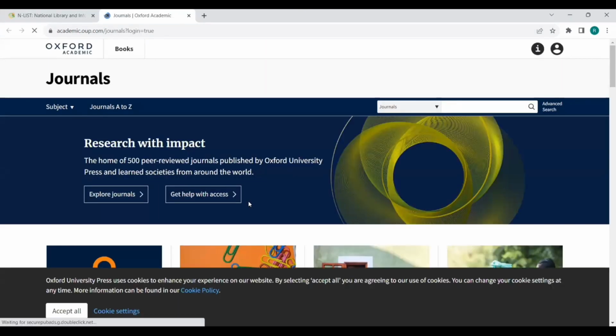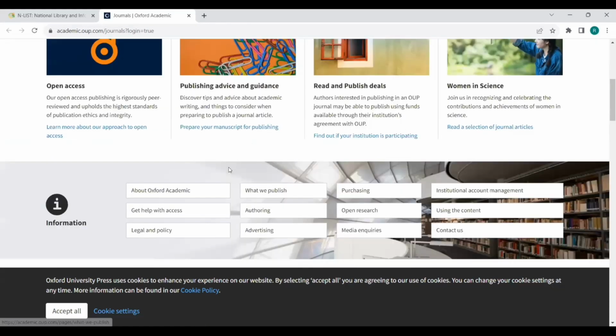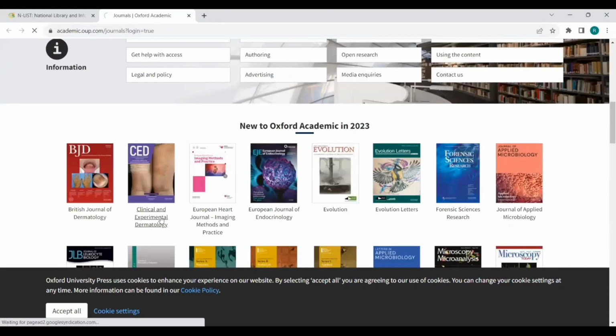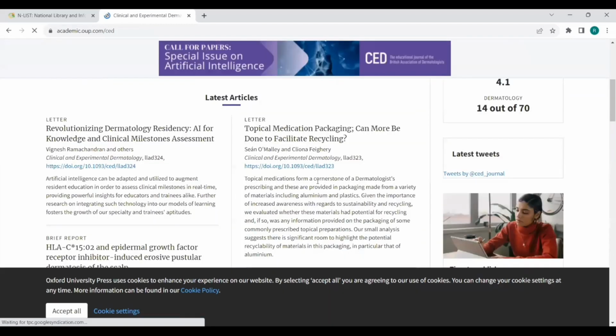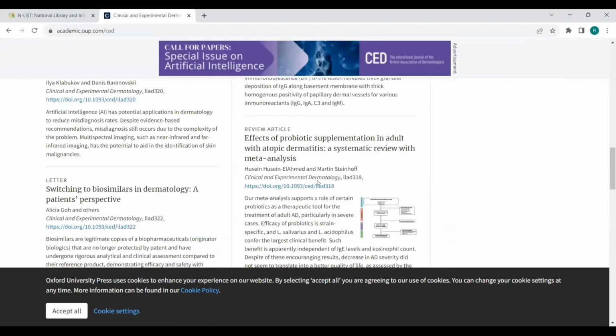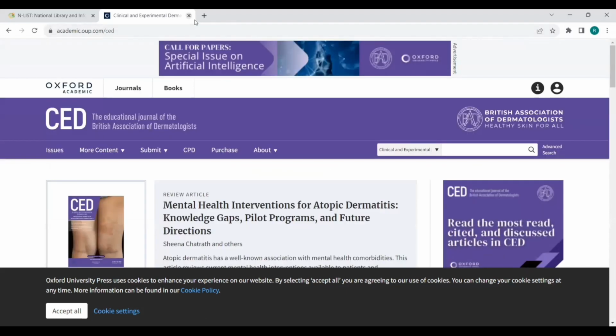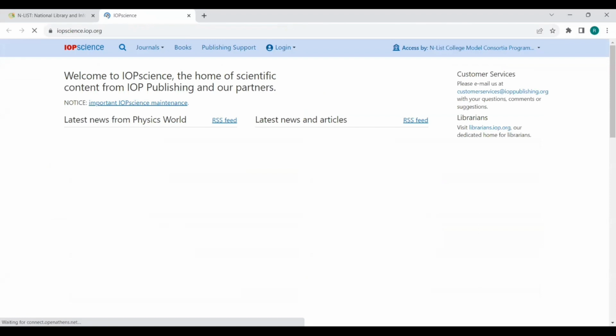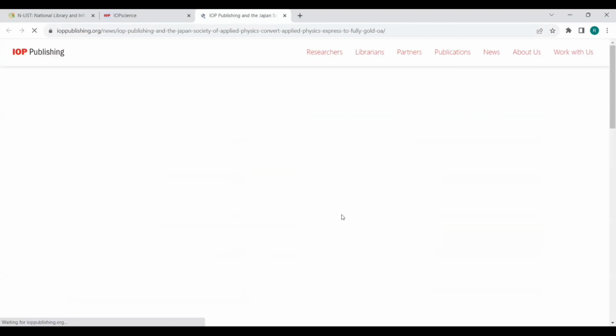For example, if you are in need of IEEE, or APA, or MLA, whichever format you need, that type of citation will also be given there. This is the Oxford University Press journal. That type of option can also be found in certain other publishers. Some may give all types of options, or some may give a list box, and from that list box you can choose the citation option.